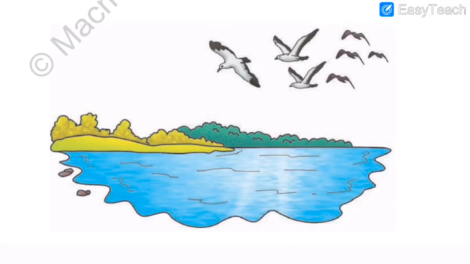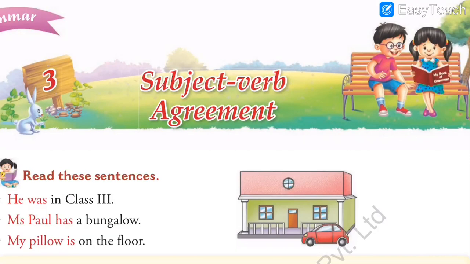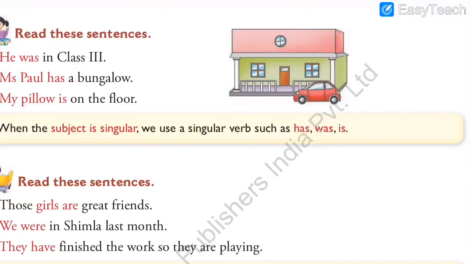So now let us move over to the new topic. So our new topic for today is subject verb agreement. Means first we have to check the sentence, we have to check the subject, and then we have to check the verb. The verb can be helping verb like is, am, are, was, were, have, has, had. All these are called verbs. So we have to check the subject and we have to check the verb, and we have to check whether they both agree, whether they both match, and we have to correct the sentences.